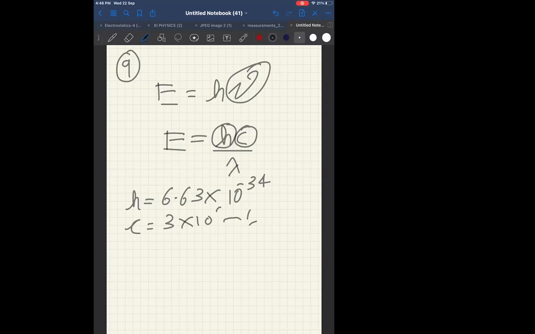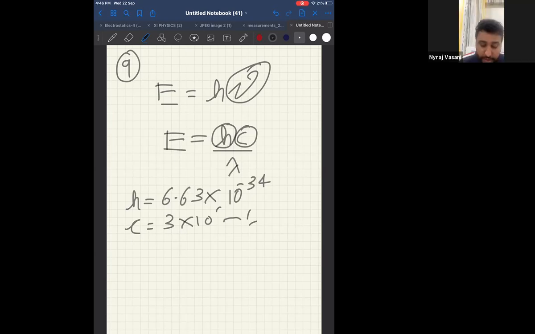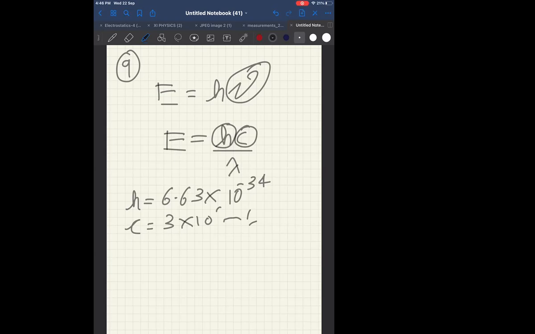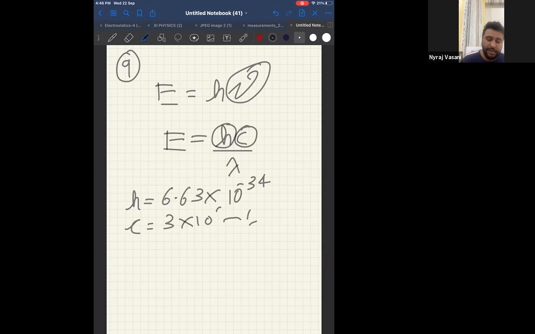E is actually the energy, not electric conductivity. According to Planck's formula, the energy of a photon is the capital E in that formula. So here you have to find out the band gap energy. That means you have to find out energy only right now.